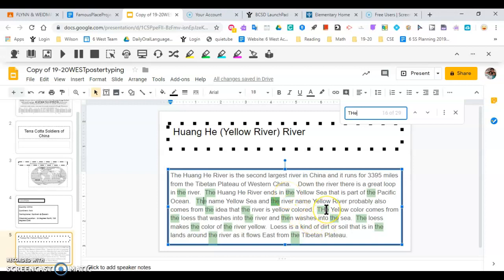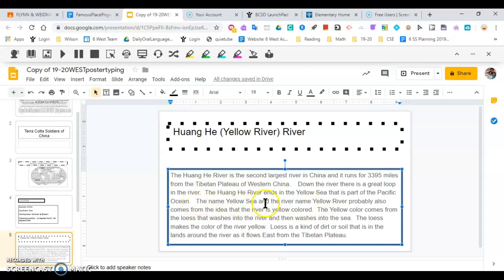And I see another mistake here. So again, you did that by Control F and then you type in this box what you're searching for. I'm going to delete that capital H and put a lowercase h in. And I don't see any other unnecessary letters capitalized. So then I close that box because that's a mistake I seem to make a lot. I'm going to go back to where I was.